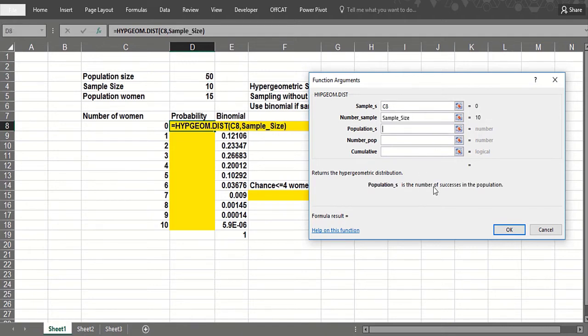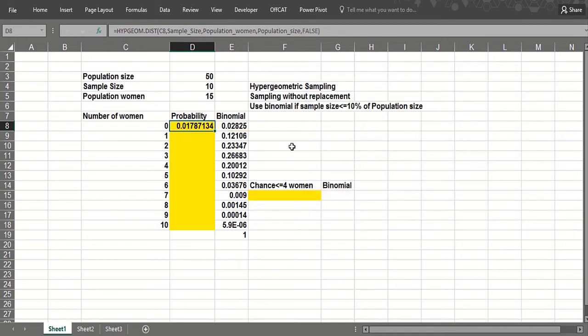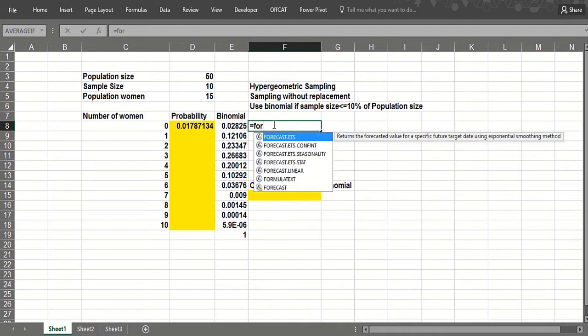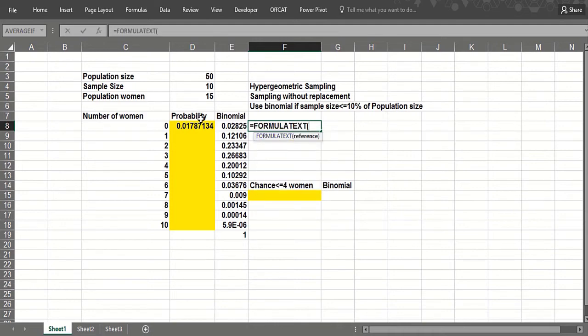Okay, this is the number of successes in the population. The success is a woman, that will always be 15. And the number in the population size is 50. And I want the word false here so I don't get the cumulative probability. We'll check out the cumulative probability later. So there I get 0.017. I can show you that formula if you were to type it in.